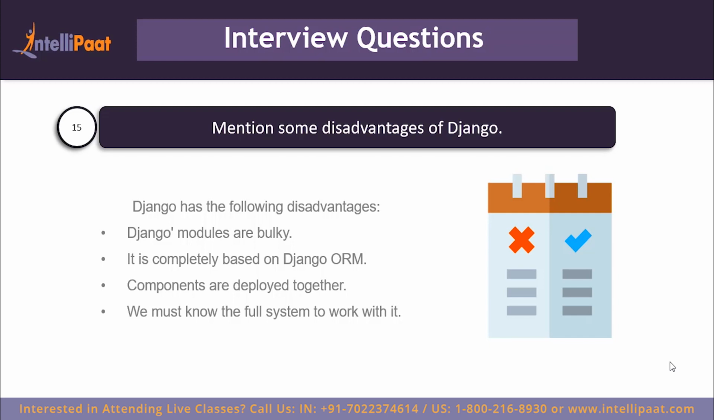The next disadvantage is components are deployed together. So in Django, all the components are deployed together. Even if you were to make a small change to one of the smaller components, you will still have to redeploy the entire application together with all the components, which could be a little difficult if your application is quite big. Now the last disadvantage is we must know the full system to work with it.